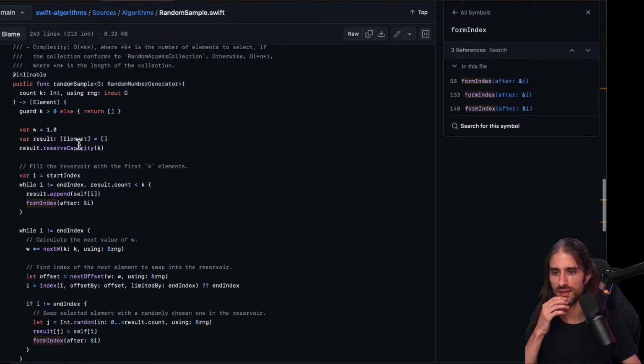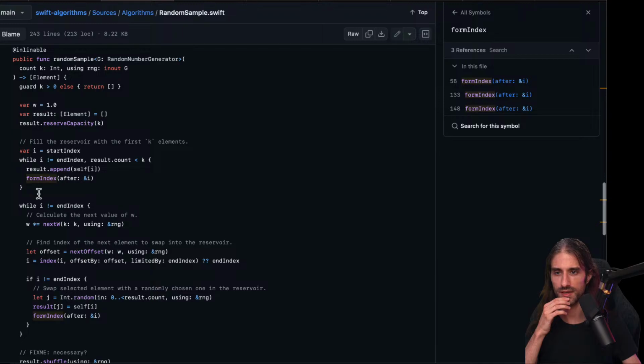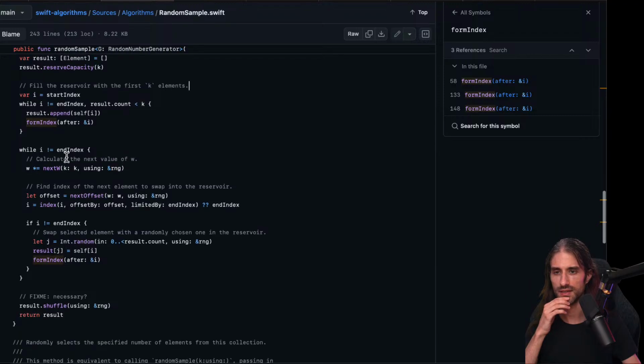Let's just look at random sample, which might be easier than a random stable sample. So, okay, reserve the array, okay. So here, it seems that it's filling a reservoir with the first k elements, okay. And then it calculates the next value.